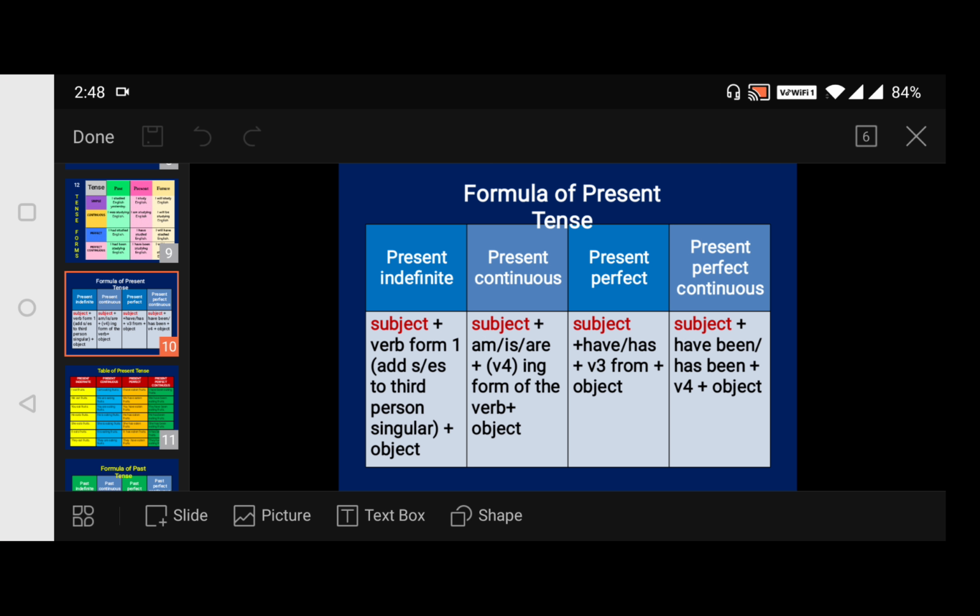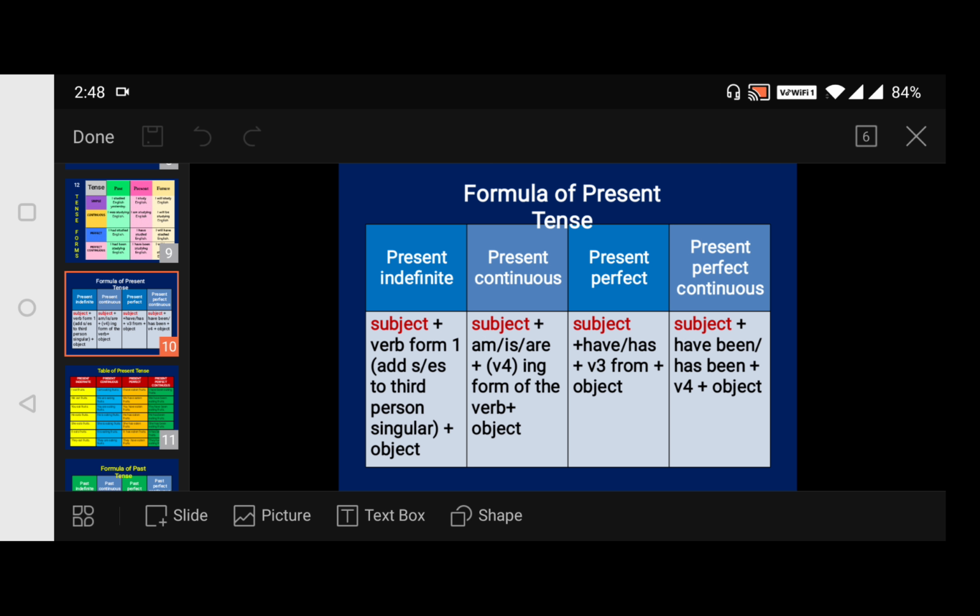Then coming to present perfect continuous tense: has been writing. He has been writing, they have been writing. If it's past, had been writing. If it's future, will have been writing. We have to write will have been writing. Followed?